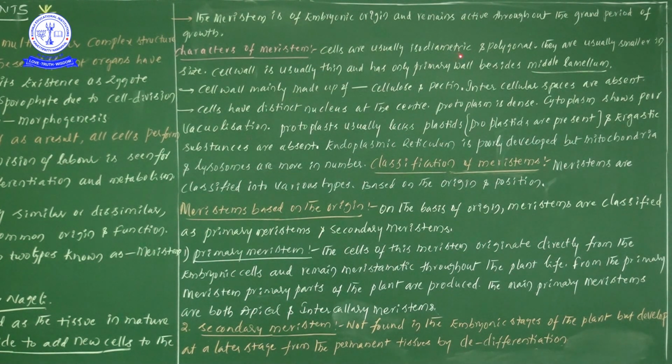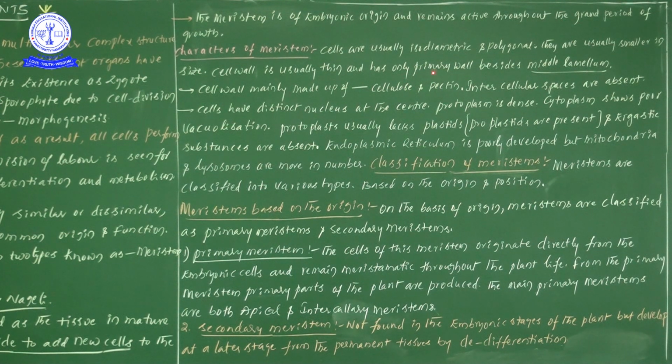Cells are usually isodiametric and polygonal. Next, they are usually smaller in size. So these particular meristematic cells will be very small in size.